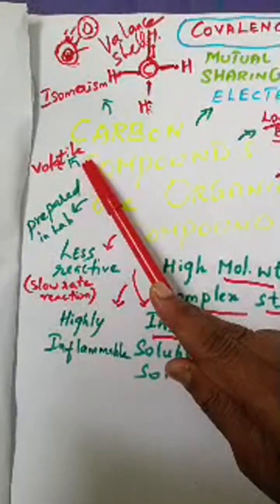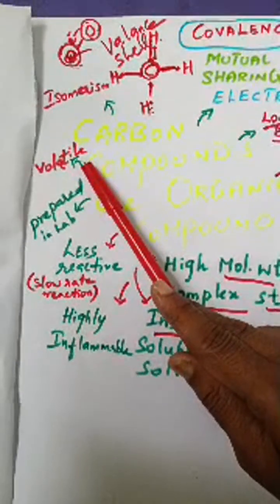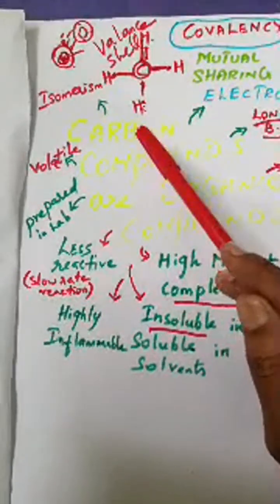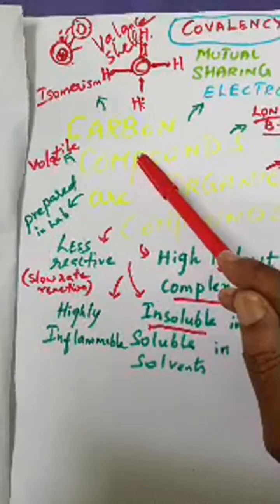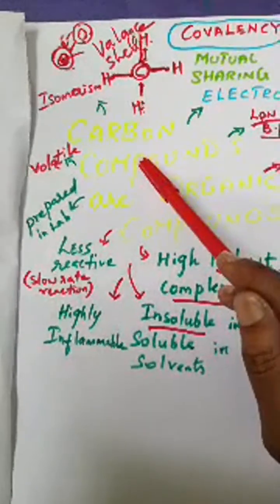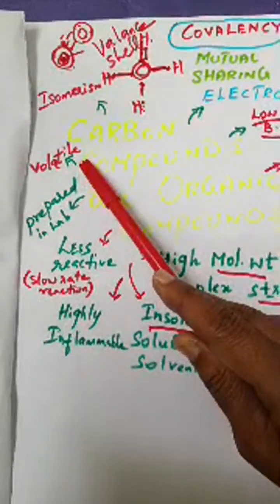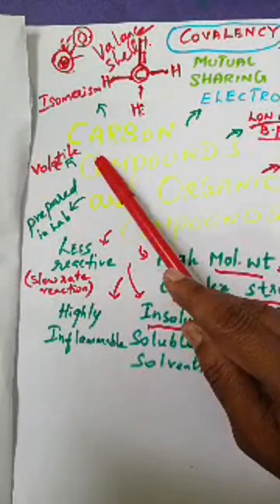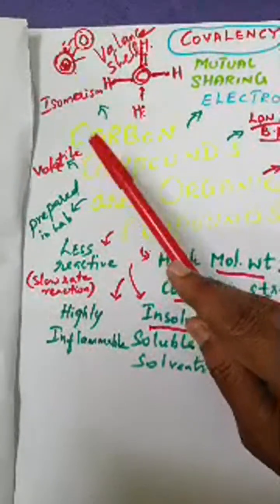What is volatile? The term volatile means they can easily change into vapor form. They can escape into the air as gaseous particles, so they are volatile. If it is open, the carbon compounds will escape into the air. That's how they change into gas.